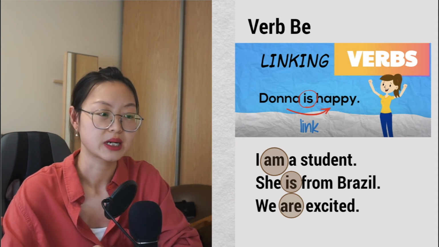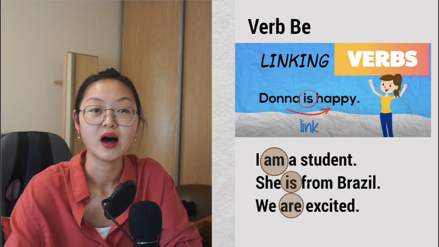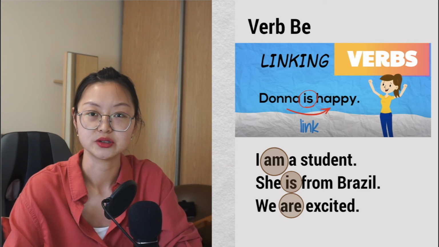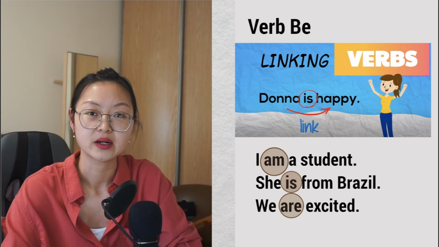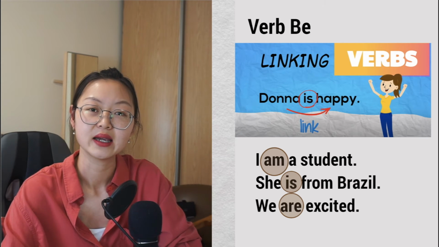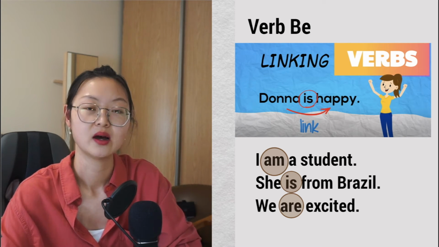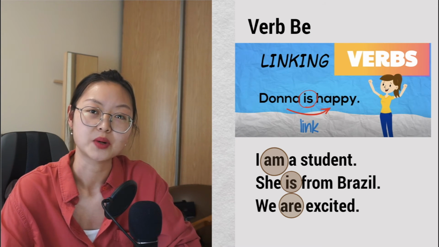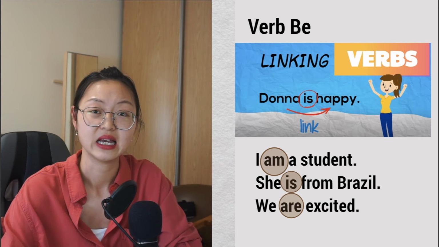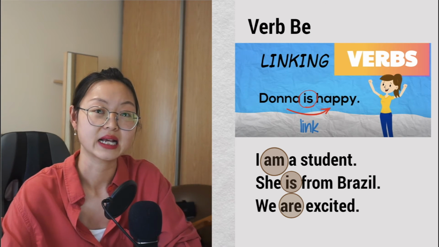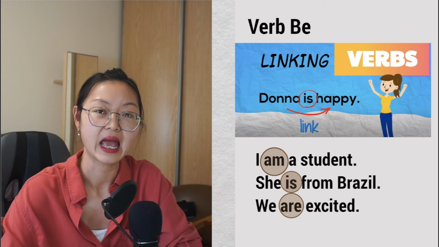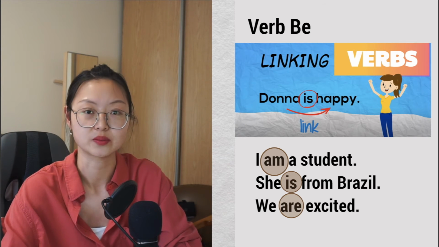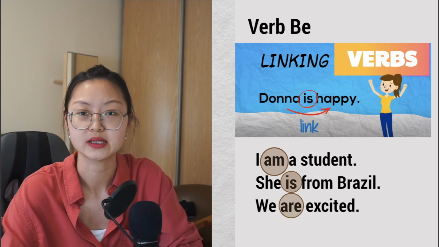So look at the rest of the examples here. We have I am a student. So am here links I and a student together. I am a student. She is from Brazil. Is is the linking verb that connects the subject she and the rest of the sentence, from Brazil.